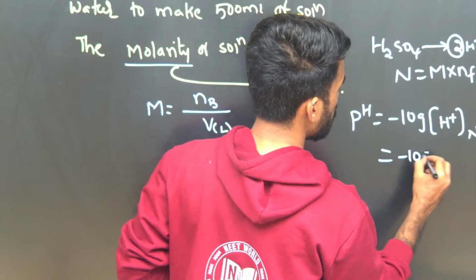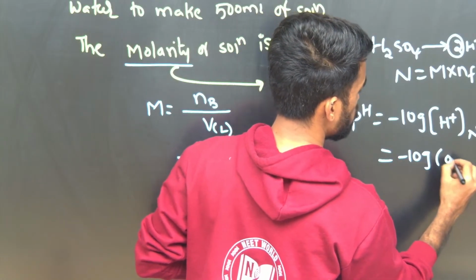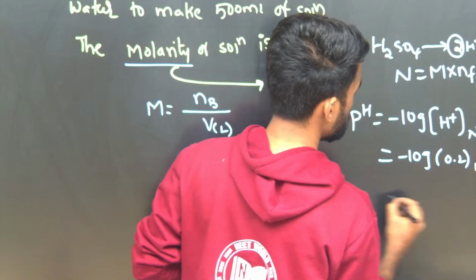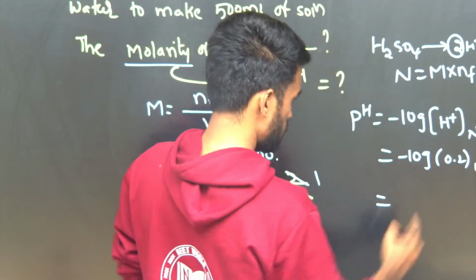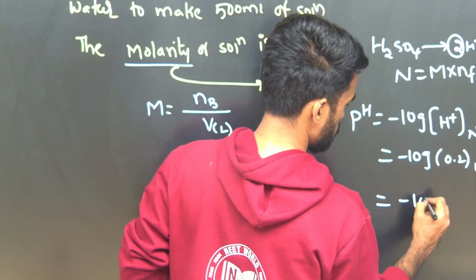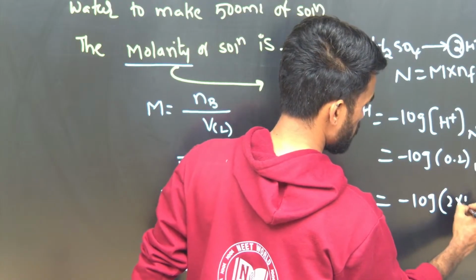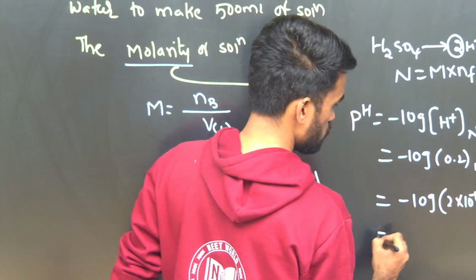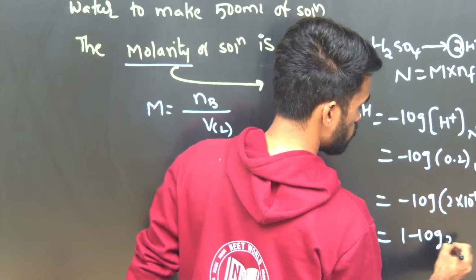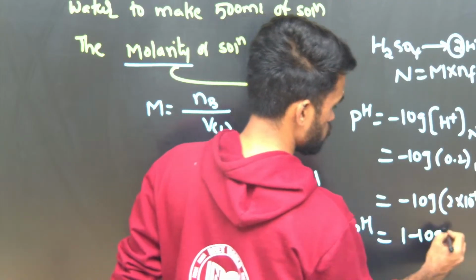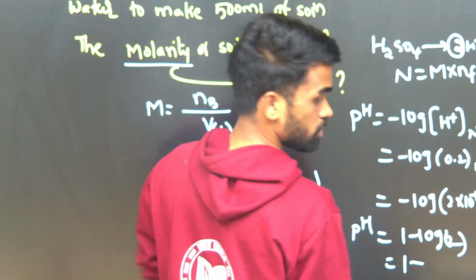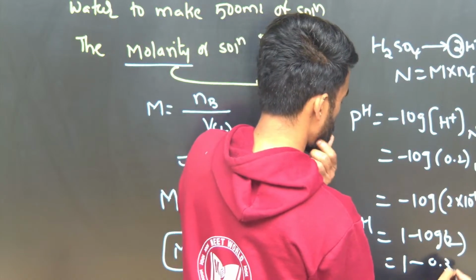So minus log of 0.2. How will you write it? 2 into 10 power minus 1. So 1 minus log 2, this will be your pH. 1 minus log 2 is how much? 0.3010.